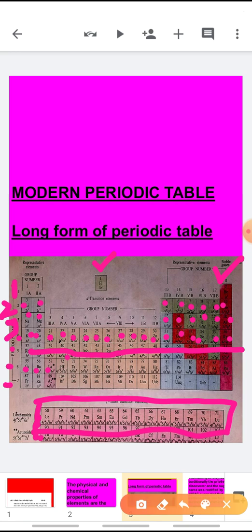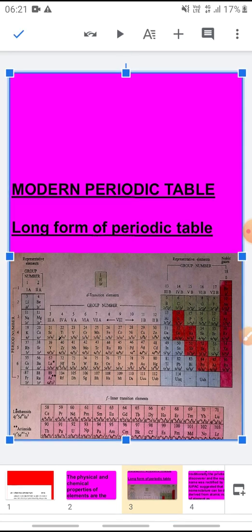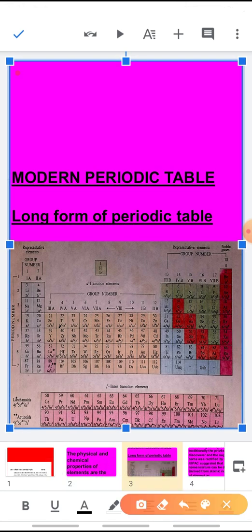So, how many horizontal rows are there in the periodic table? You all can see 7 horizontal rows are there in the periodic table, and these 7 horizontal rows are called the 7 periods. There are 7 periods in the modern periodic table or the long form of periodic table.